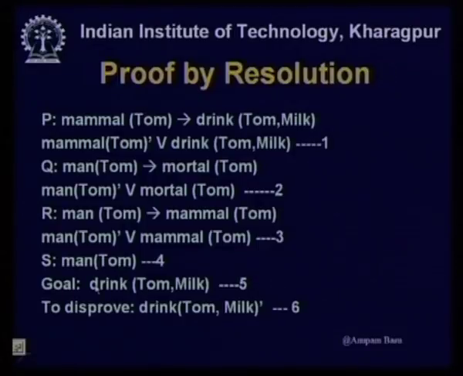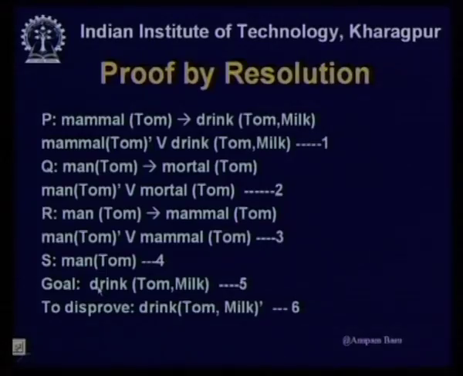Next, what do I have to prove? Suppose I am taking up just one of the statements that were given to be proven. Say I take the statement Tom drinks milk. So, the propositional form of that is drink Tom milk. But in resolution what do we do? In resolution we try to disprove, we prove by refutation. So, my starting point would be the negation of the goal, which I should try to disprove. That was the basic approach of resolution.